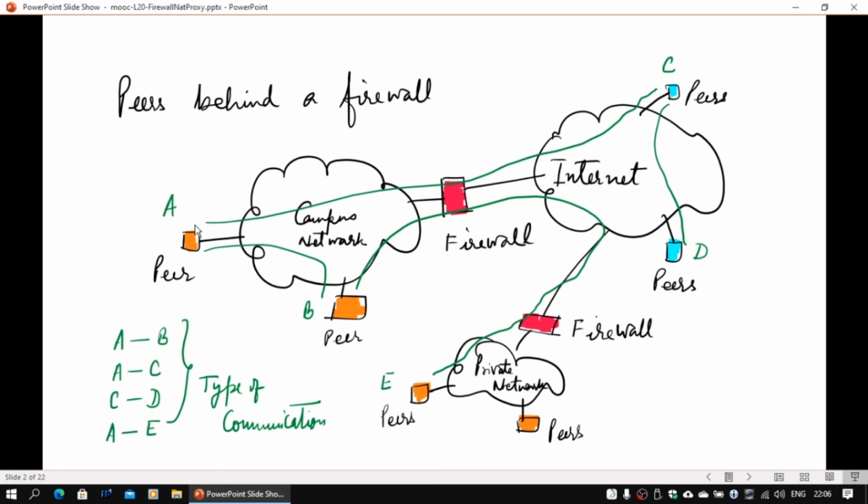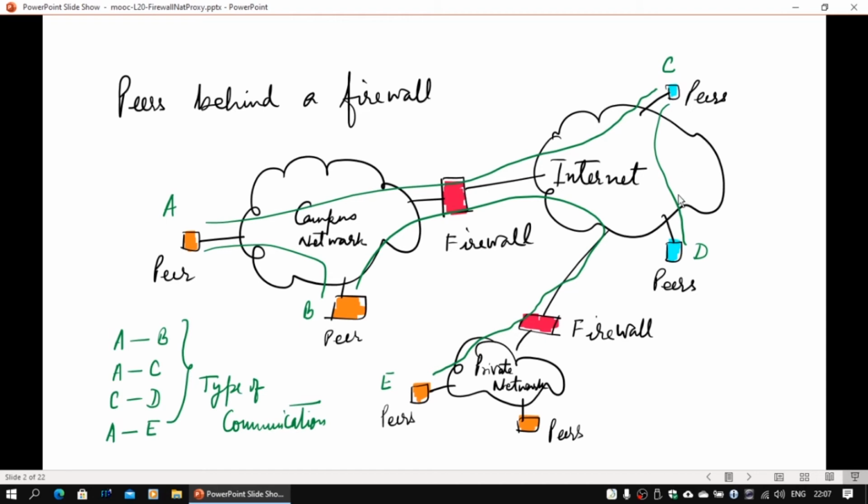And if, for example, peer A would like to communicate to peer C, which is directly on the internet, using a public IP address, from inside, A can actually communicate to C. But how C will communicate back to A is a problem. So A can set up a TCP connection all the way to C. If it knows C, then C will be able to communicate because A has created a path through this firewall. That's basically how NAT will work. We'll talk about NAT after a few slides.